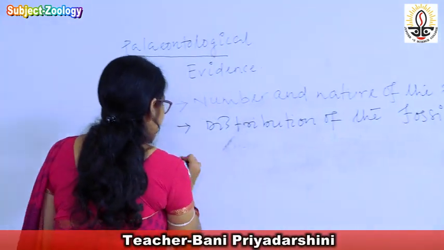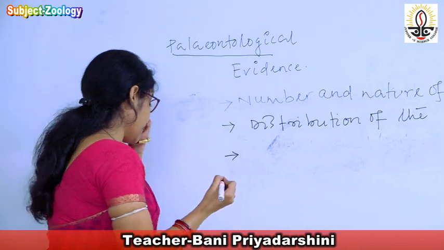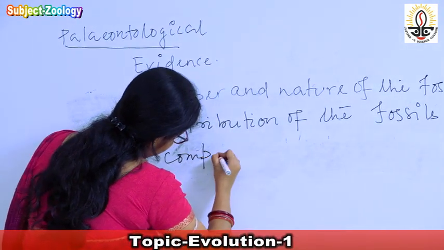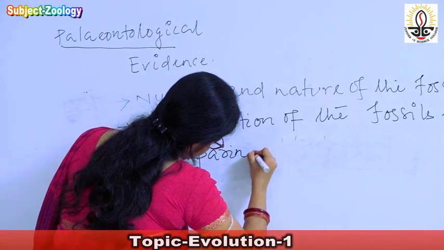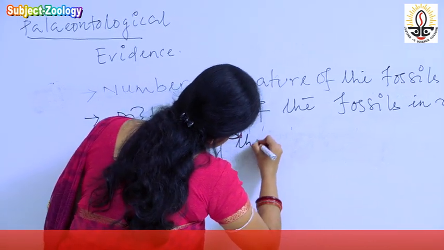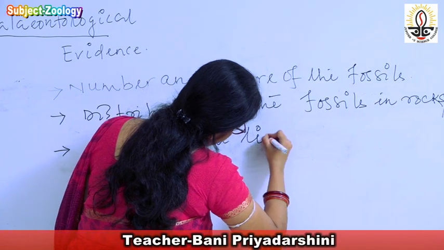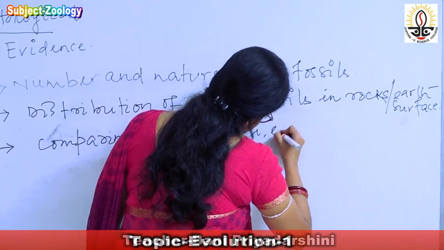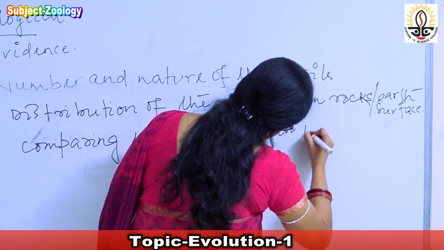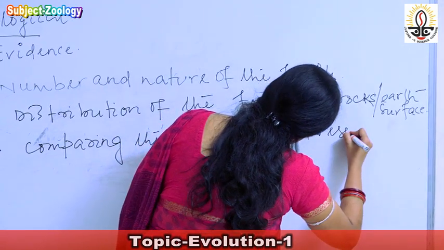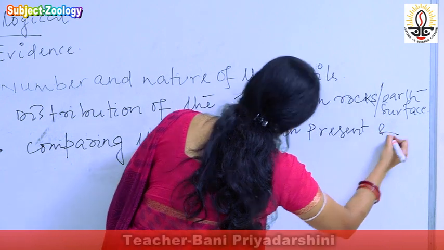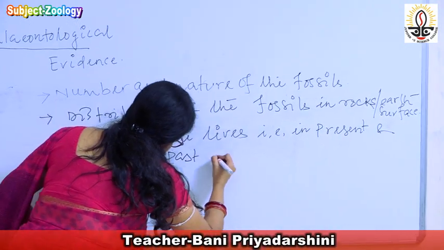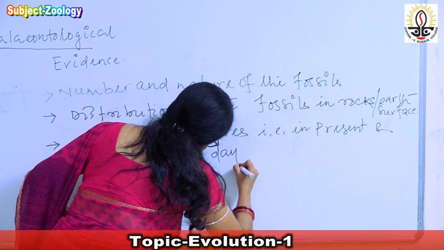Surface. The third one is by comparing the lives in present and past days.